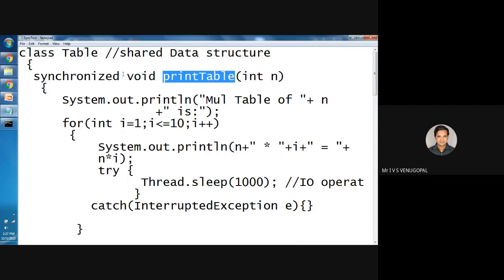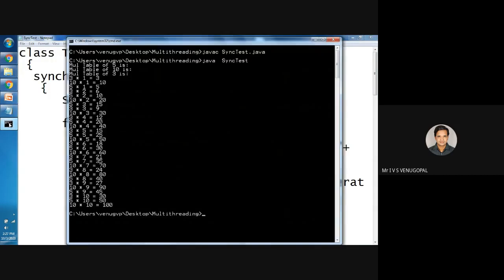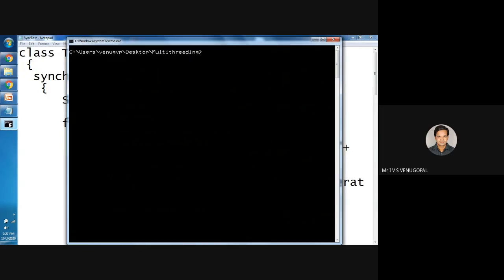So when you put synchronized before this method, only one thread can execute print table. This is treated as a critical section. Whichever thread enters the critical section acquires a lock, and until the thread releases the lock, no other thread can enter that critical section. I'll compile the program. After compiling, I will execute again.